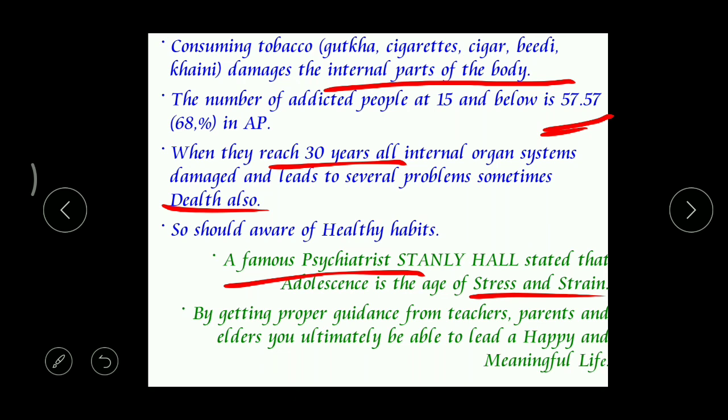People in adolescence feel very stressed and strained. So proper guidance is needed for adolescents, from parents, teachers, elders and even doctors. Especially the parents are very important at this age. Parents should not behave like parents, but should behave as friends at this age.